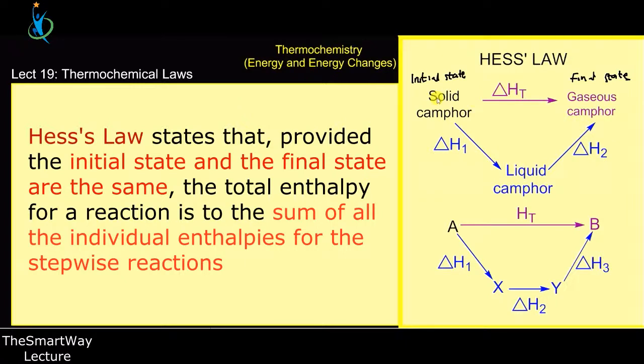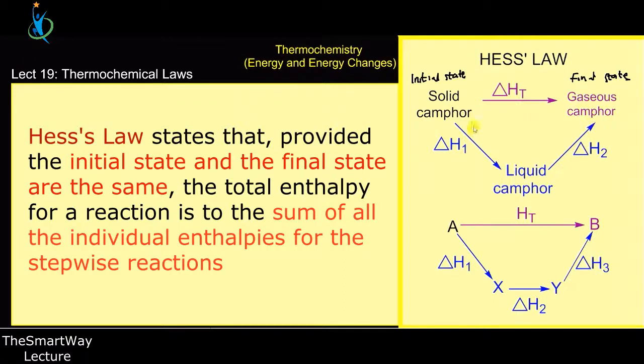Here I have one step, one reaction moving from solid to gas. There is an amount of energy that I can use to change the camphor from solid to gas, straightforward. But I can also use a two-step reaction to change the solid to gas, by moving the solid to liquid and then the liquid to gas.